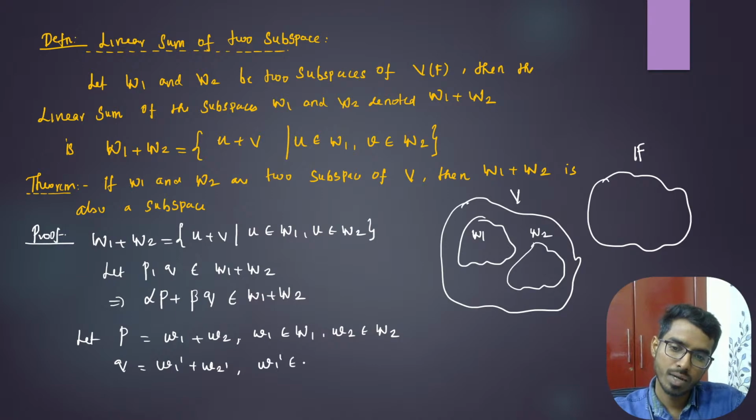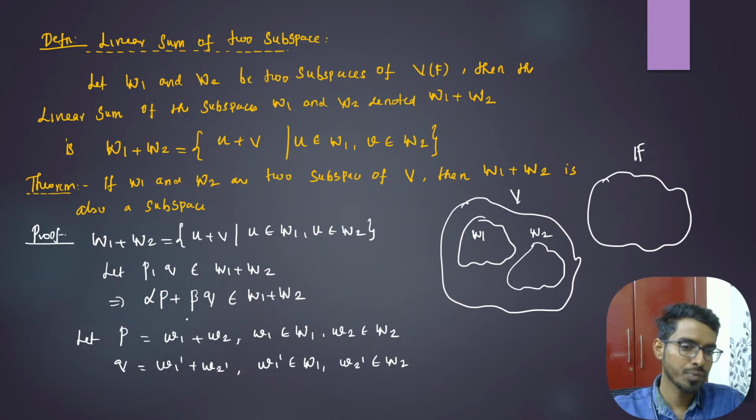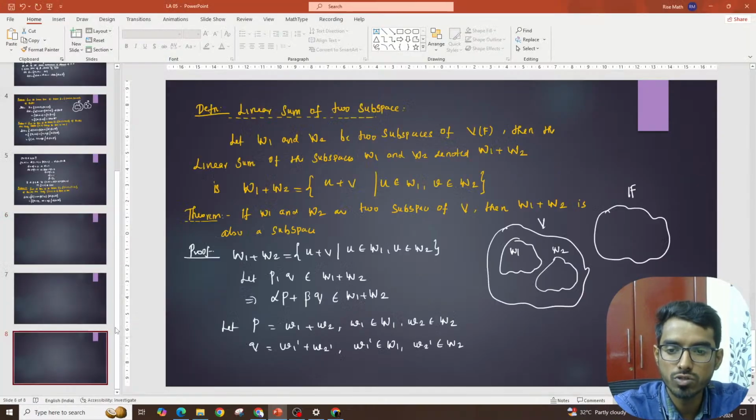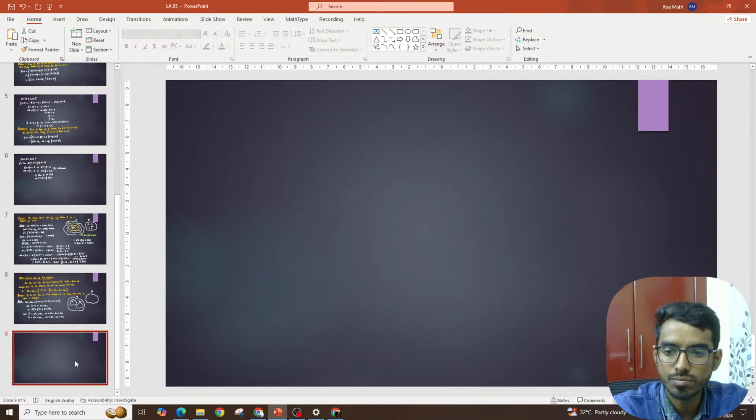Here w1 dash belongs to W1, w2 dash belongs to W2. See, this P is in W1 plus W2, so the first element should be in W1, the second element should be in W2. So now I need to show that alpha P plus beta Q also belongs to W1 plus W2.